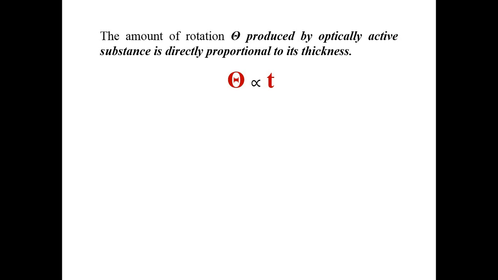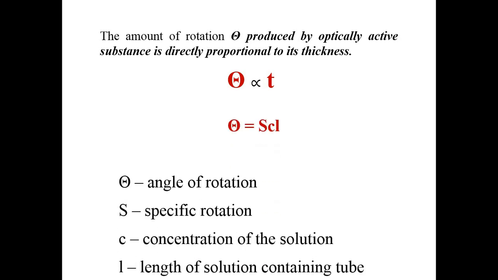If you change the concentration of the sugar solution, of course there will be a change in theta. The same thing we are going to see when we look at the Lorentz half-shade polarimeter, which works on this principle only. So theta will be directly proportional to C if we talk about the liquid medium.